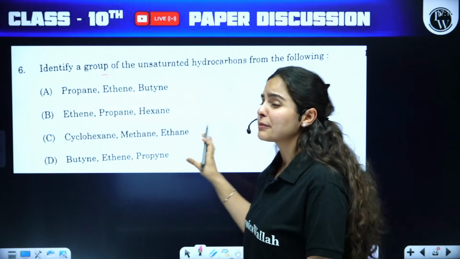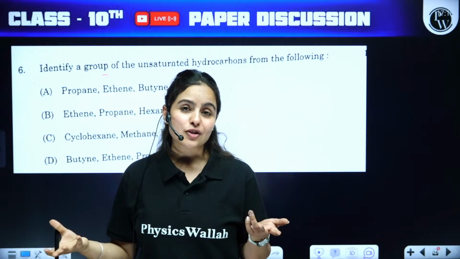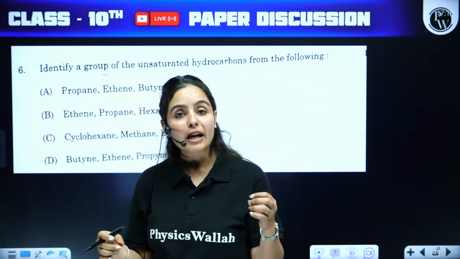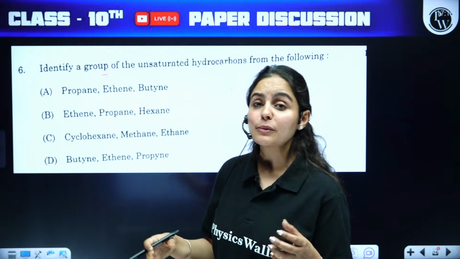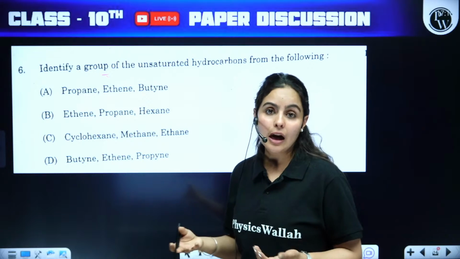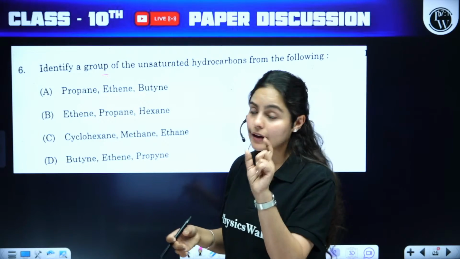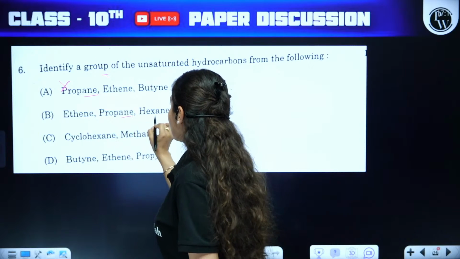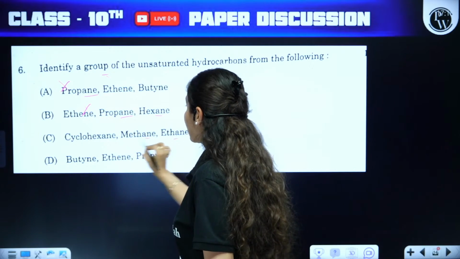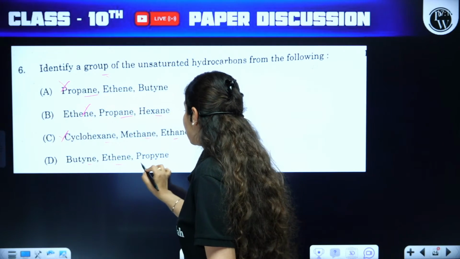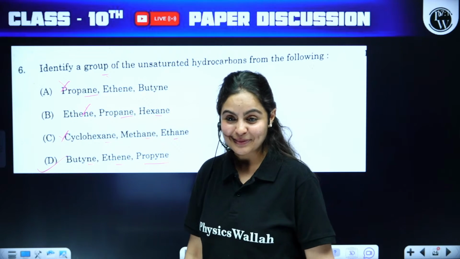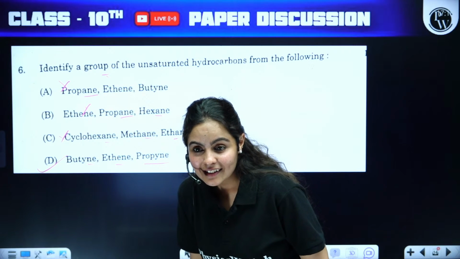So guys, this can be done if you know the difference between saturated and unsaturated, which is the basic concept of carbon and its compound. Unsaturated means double bond or triple bond between carbon and carbon, which includes ene and yne. So if you see ane, that's not your answer. Yne, that's your answer.